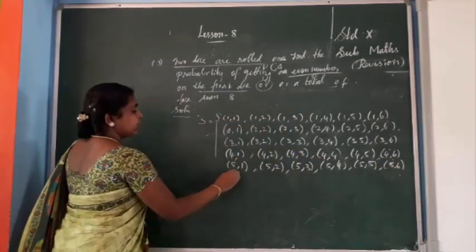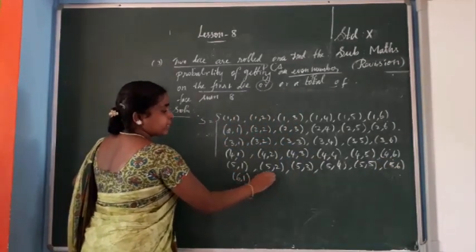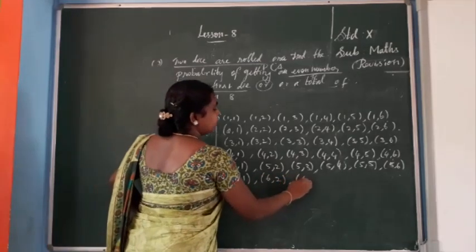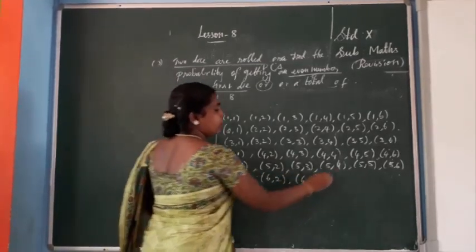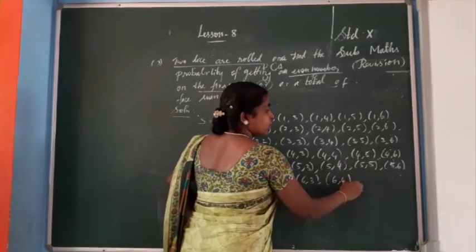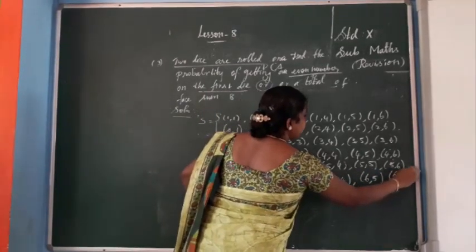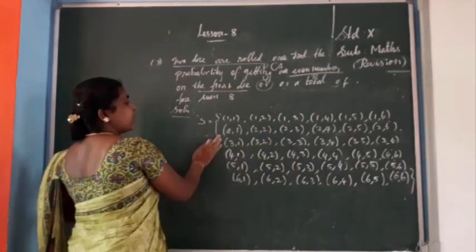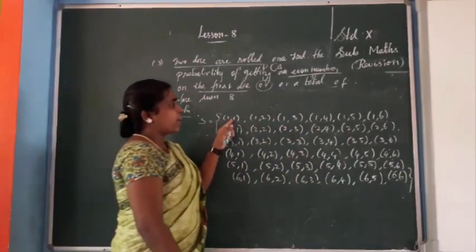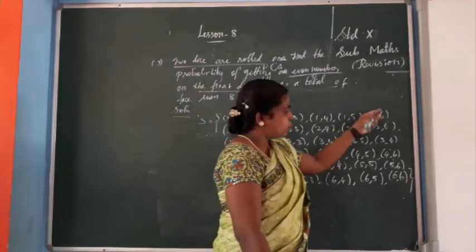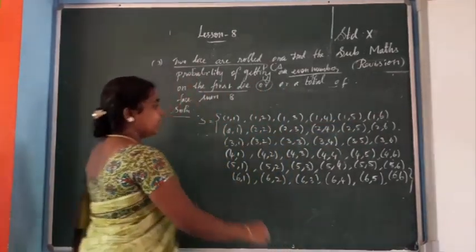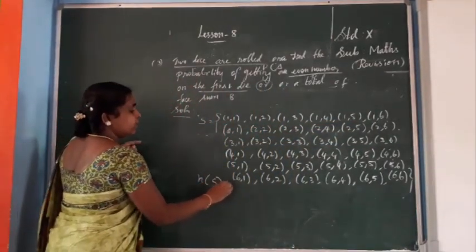Next 6,1; 6,2; 6,3; 6,4; 6,5; 6,6. So this is the sample space. Now you add the terms. How many terms are here? 1, 2, 3, 4, 5, 6, so 6 times 6 is 36. So n of S equals 36.